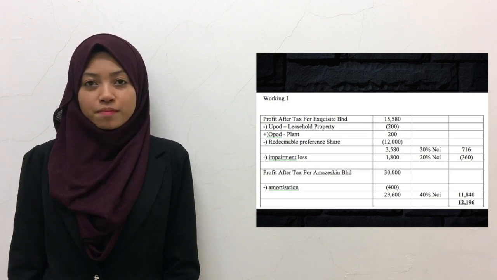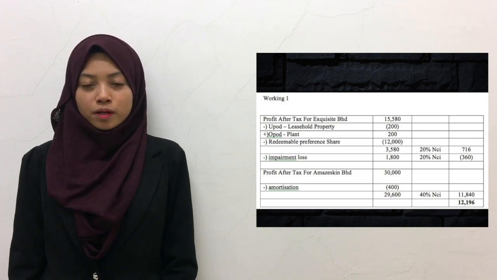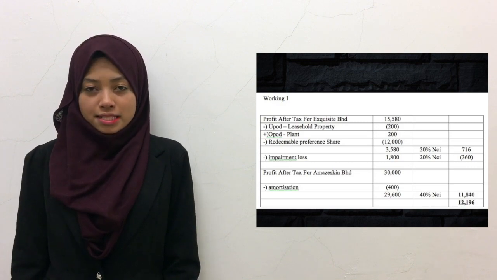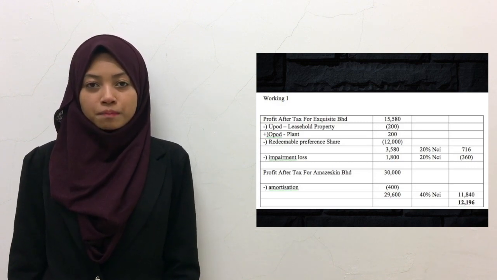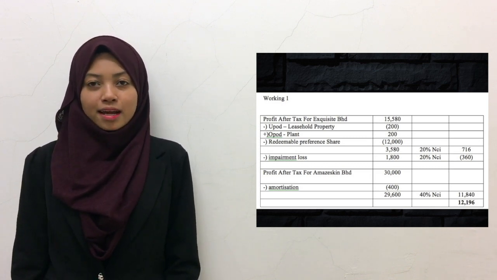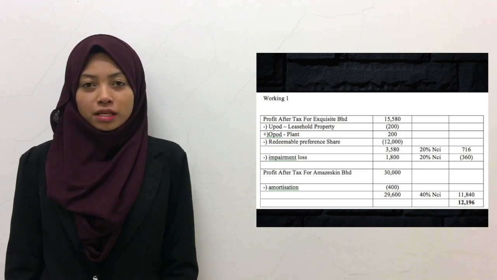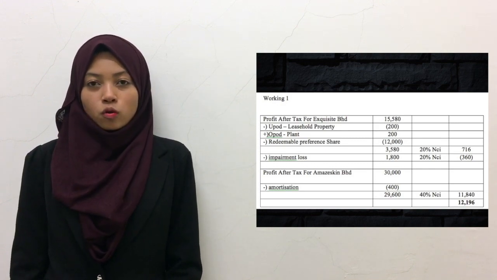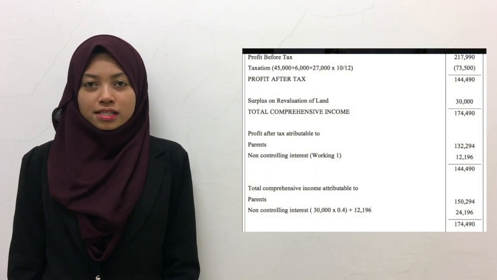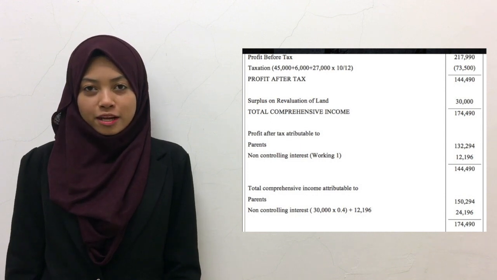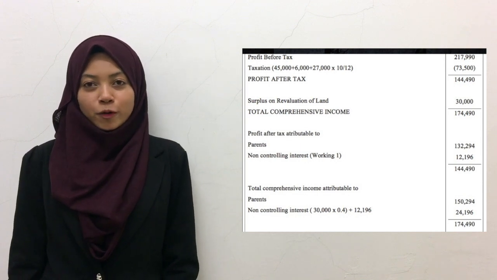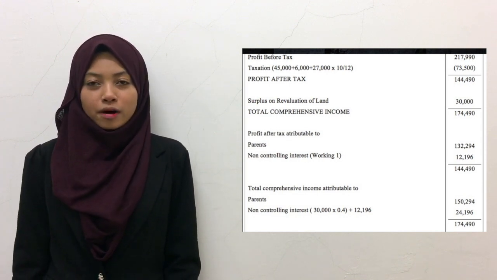Since Exquisite has impairment loss, the impairment loss has to be multiplied with NCI of 20% and we will get 360,000. For Amaze, we need to minus amortization from the profit after tax of Amaze. Then we have to multiply with 40% of the NCI and we will get 11.840 million. After we total up, we will get 12.196 million. So, the NCI now is RM12.196 million. For the parents, from the profit after tax amount, we need to deduct RM12.196 million, only then we will get the amount of parents.